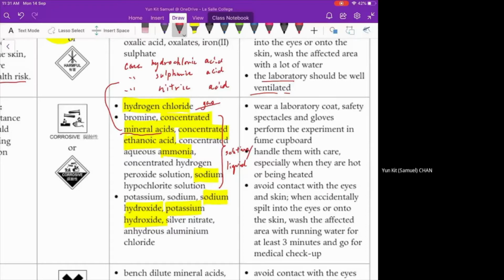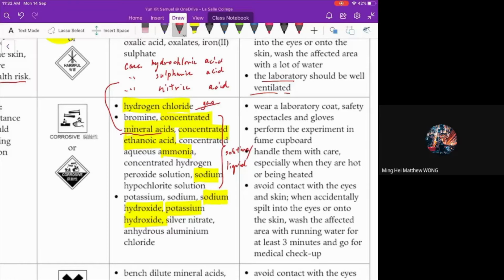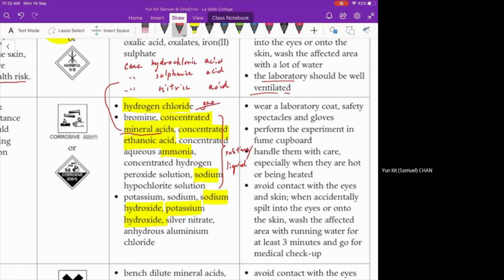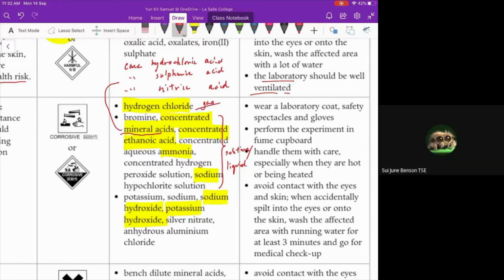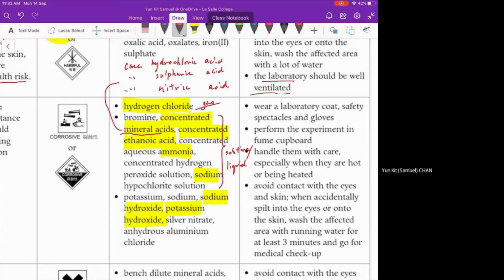How to distinguish? A solution is something mixed together. Mixed with a chemical, a chemical mixed in a liquid.